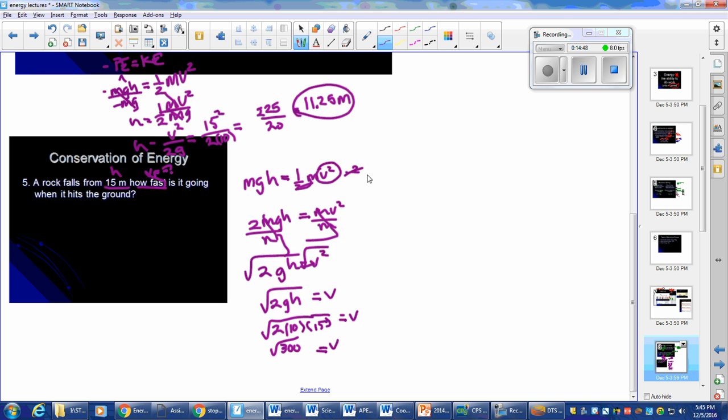All right, that's 17.3 meters per second, right? So you're using the conservation of energy to kind of link these two equations together. This is the important part here. You're using the conservation of energy to know that you can link the gravitational potential energy equation to kinetic energy.